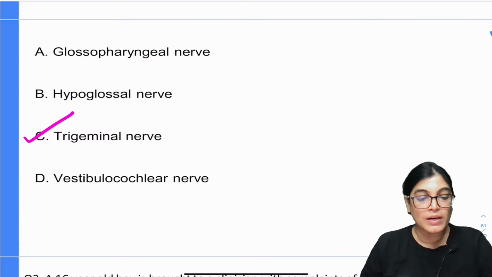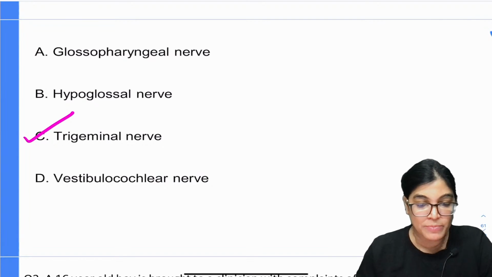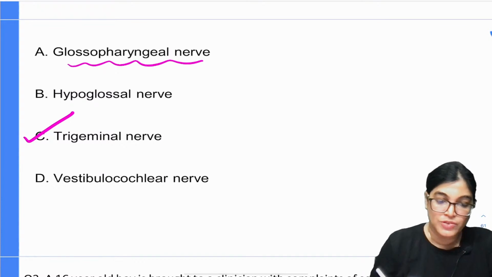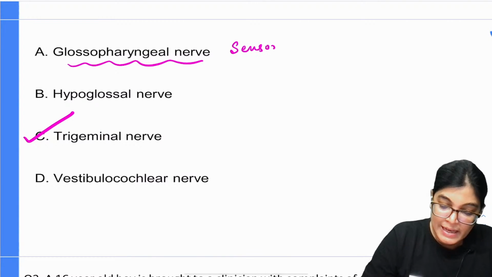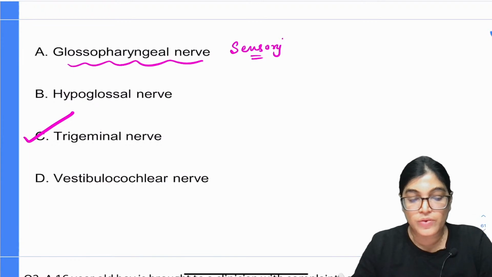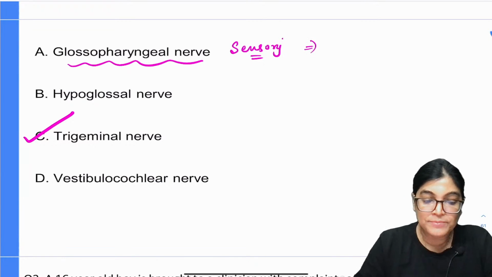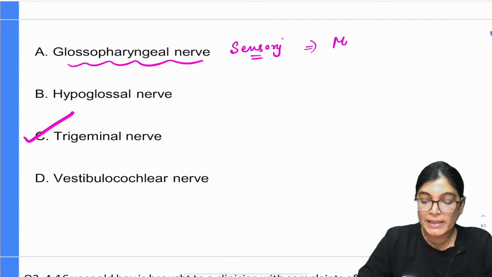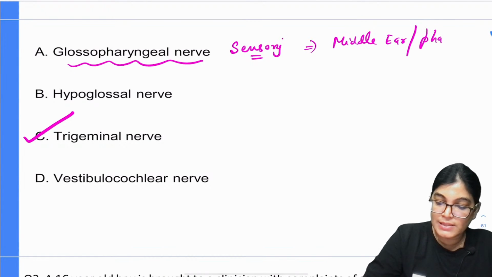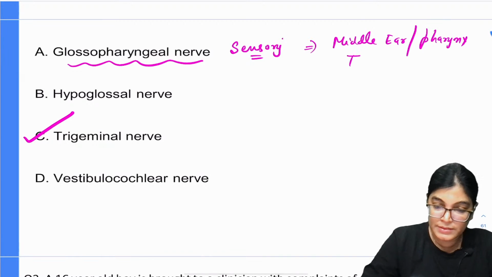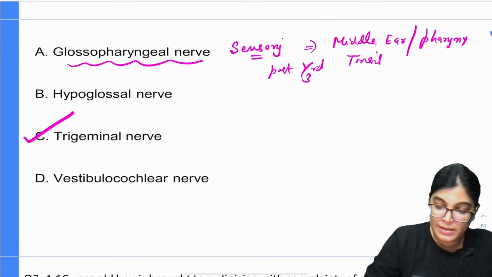The reason the other nerves are incorrect: if we talk about the glossopharyngeal nerve, its sensory component provides innervation to the middle ear, pharynx, tonsil, and the posterior one-third of the tongue.